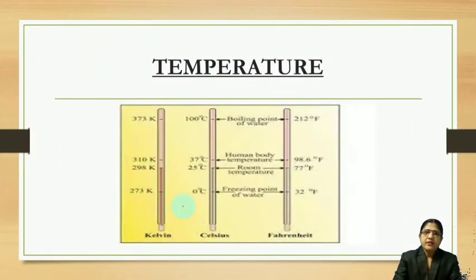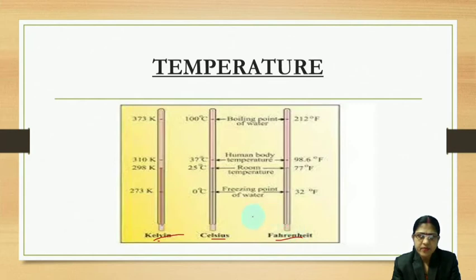Then let us come to temperature. There are different scales of temperature, and 3 common scales. To measure temperature we use the Celsius scale, with which you are all acquainted, like the thermometer you might have seen at home, the Kelvin scale, and the Fahrenheit scale.